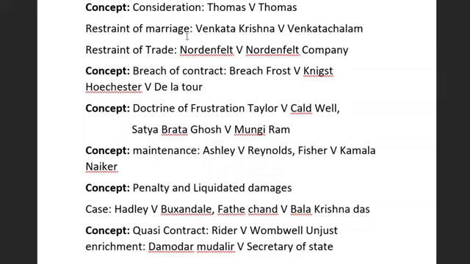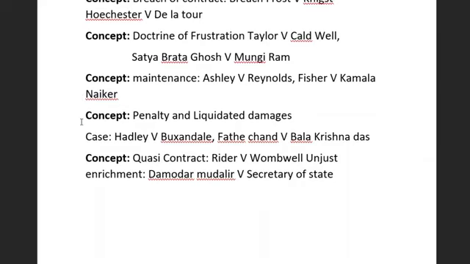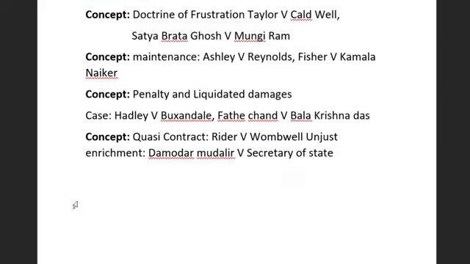In this question, a number of examples will come in the examination. I hope I can solve them tomorrow if possible. Restraint of trade, Nordenfelt versus Nordenfelt Company. Breach of contract, Hochster versus De La Tour and Frost versus Knight. Next, doctrine of frustration, that is Taylor versus Caldwell and Satyabrata Ghose versus Mugneeram.